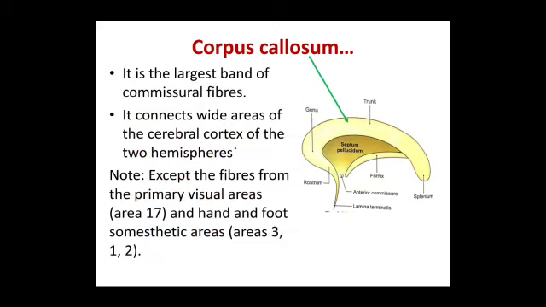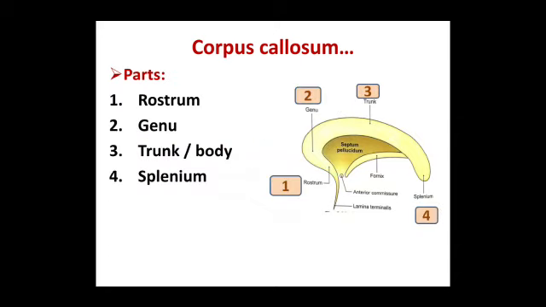Coming to the corpus callosum, it's the largest band of commissural fibers. It connects wide areas of the cerebral cortex of two hemispheres, except the fibers from the primary visual areas, that's area 17, and hand and foot somatosensory areas 3, 1, 2. Coming to the parts, it contains the rostrum, genu, trunk or body, and splenium. Now we'll take up one by one.